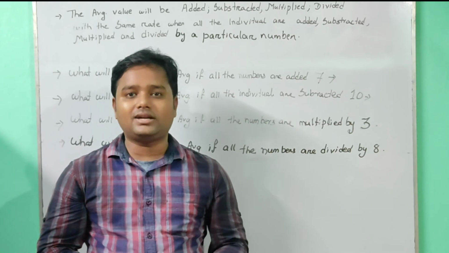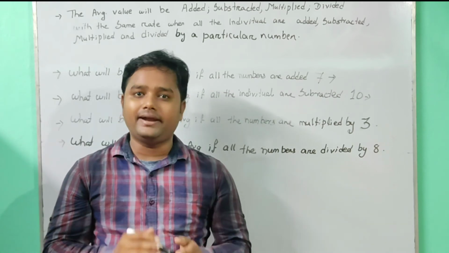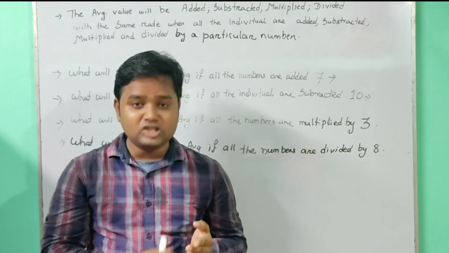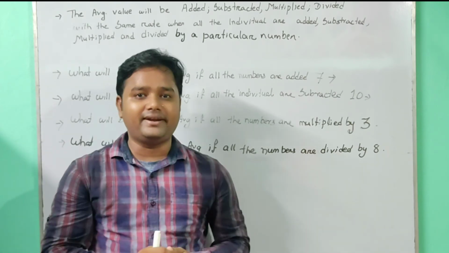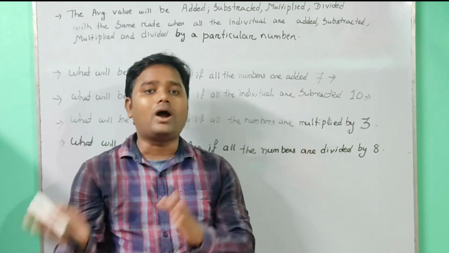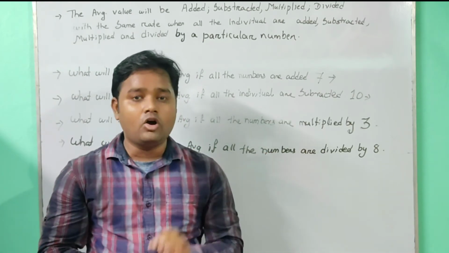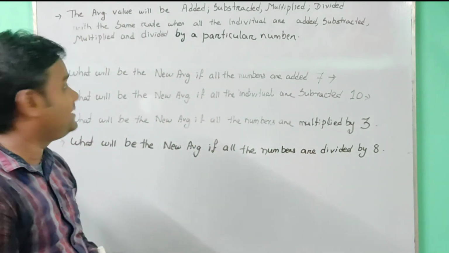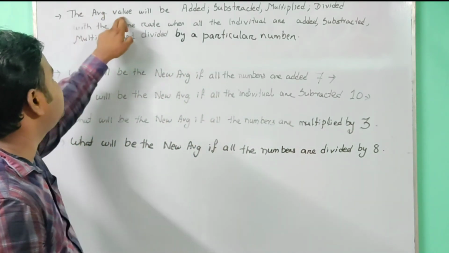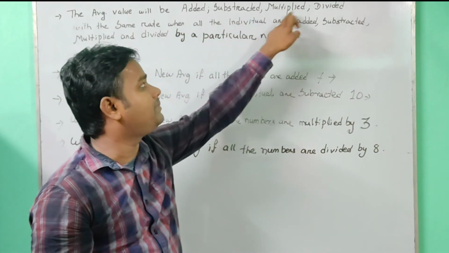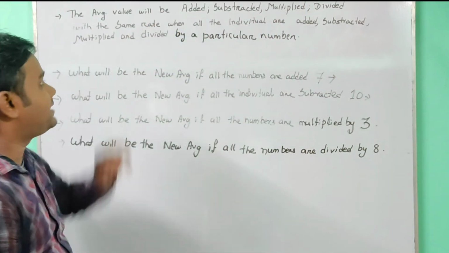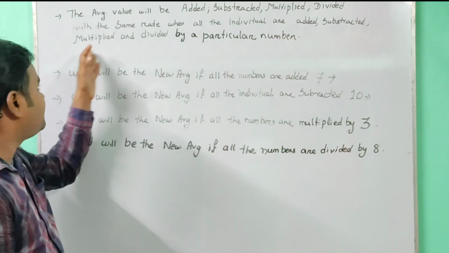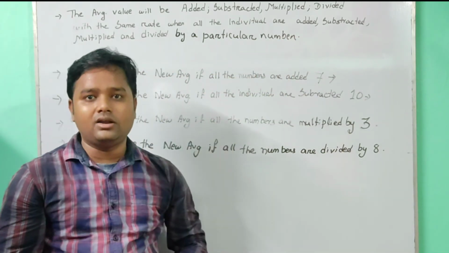Let us go to another type of problem. In such a problem, it is given that all the elements are added to, subtracted from, multiplied or divided by a particular number, and we ask what will be the effect on the total average. That is the main thing. The average value will be added, subtracted, multiplied or divided at the same rate when all the individual numbers are added, subtracted, multiplied or divided by a particular number.